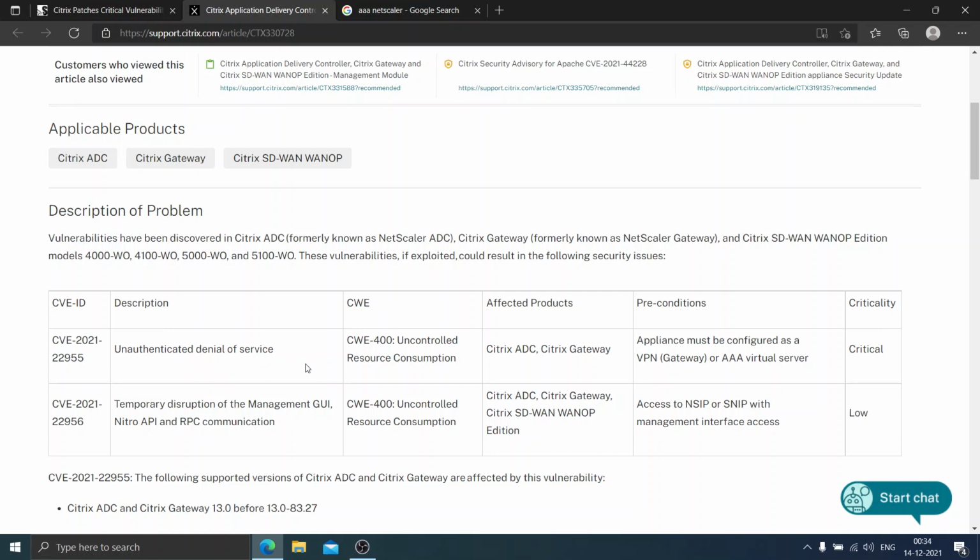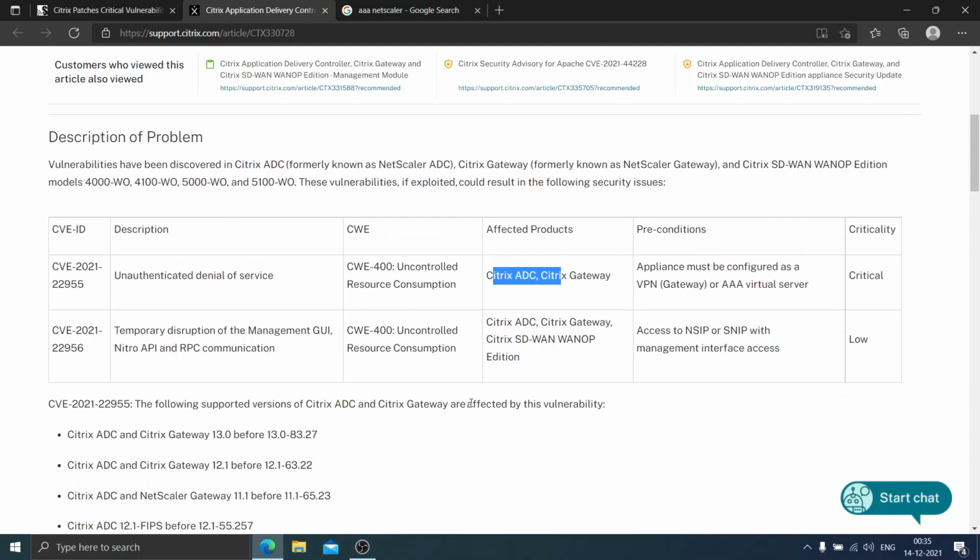If you have heard about DOS attack in cyber security, you send back-to-back requests to the system so that the system would go to the hung state. Finally, hackers would get control of that particular system or machine, which is called DOS attack or denial of service. So here it is called unauthenticated denial of service. The affected products are Citrix Application Delivery Controller and Citrix Gateway. And if you see here, the criticality is highly critical.